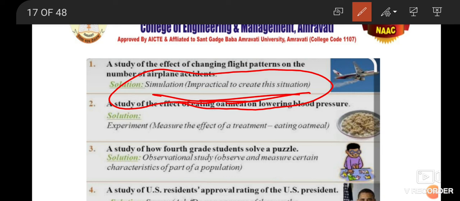You have to go through the simulation part only, because you cannot do that otherwise. You cannot take that plane into a particular condition, vary the parameters, or change things in the air to see whether it affects or not, because in that case you are going to lose your life, that may cause an accident. So it is an impractical solution to go for it. You cannot create that situation. So where it is not possible to create that situation, you can solve that problem by simulation. And how do you solve that problem by simulation?